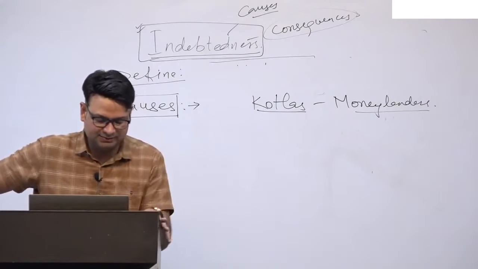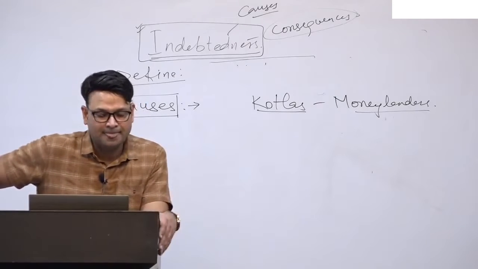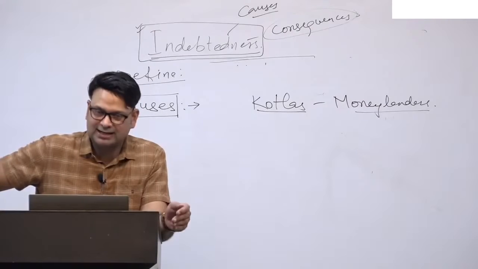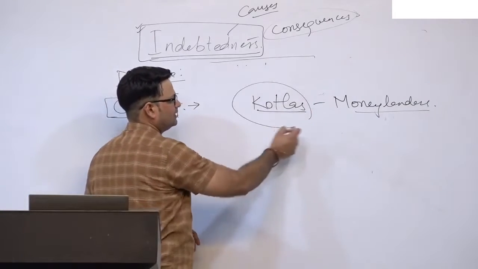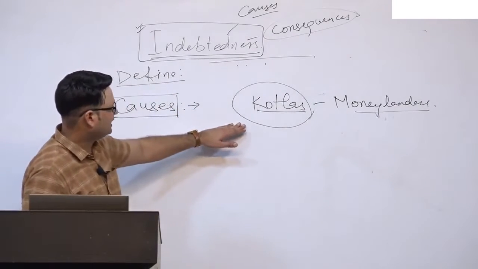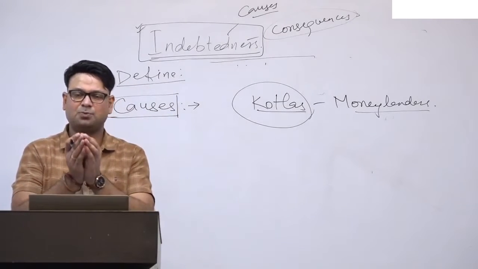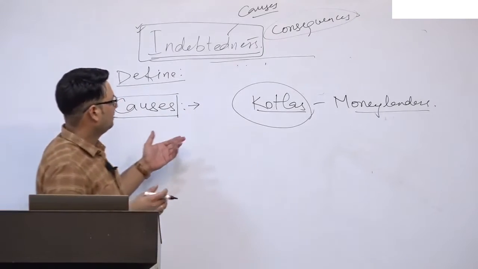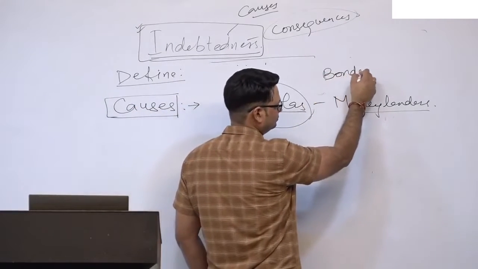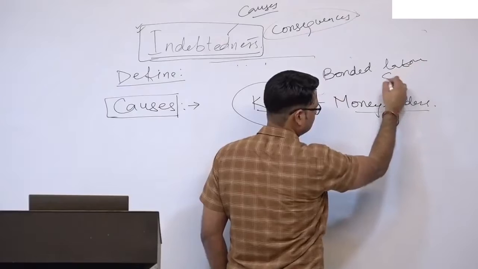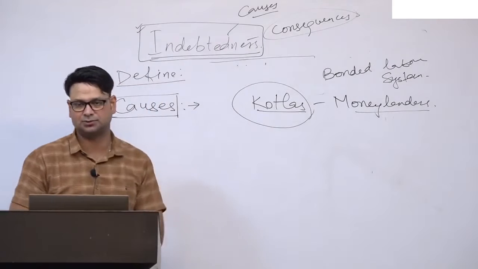And because of the money lending activity of these Punjabi settlers, the Kotlas were indebted. They were given loans by these moneylenders, and then they not only got indebted, some of them became bonded for life, right? So that bondage converted into the bonded labor system. We will talk about this in consequences, but you can mention it in causes.